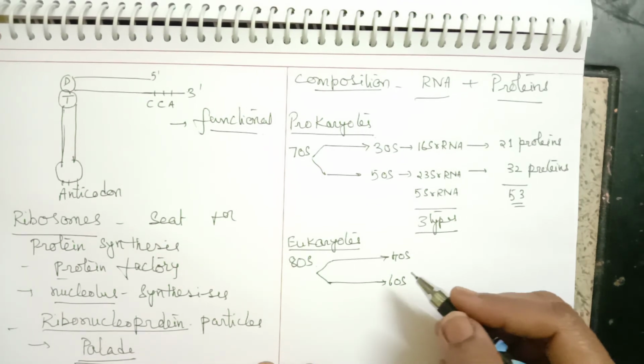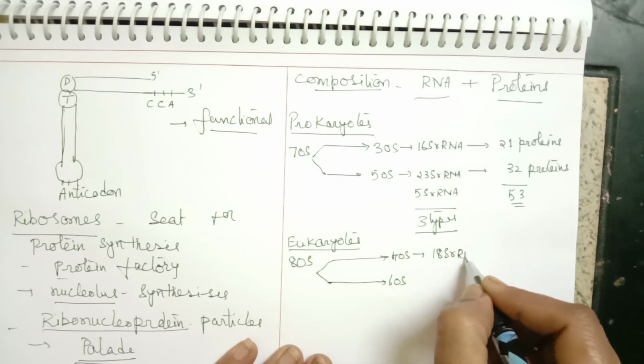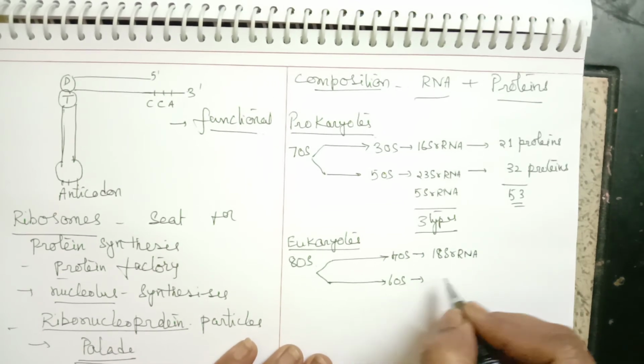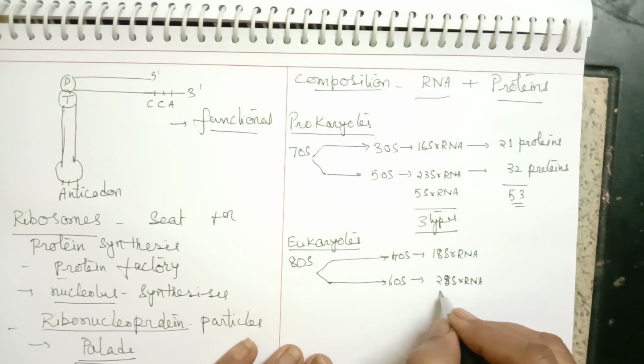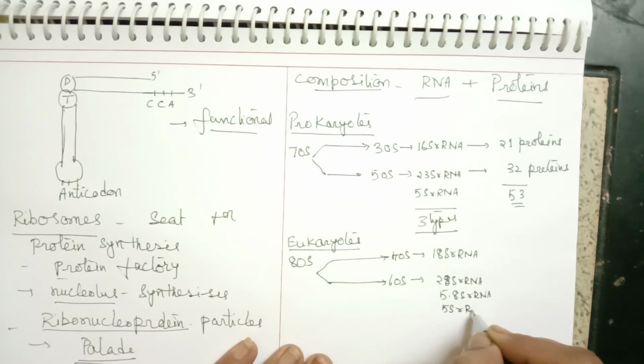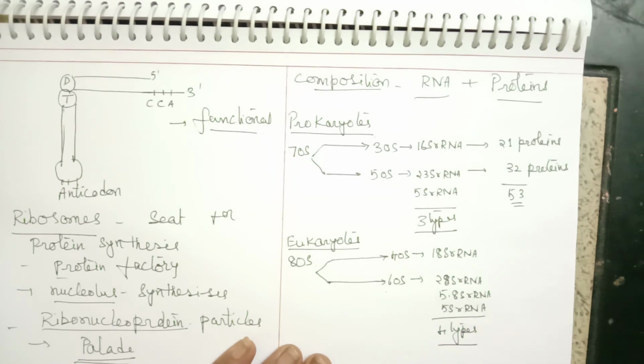The 40S subunit will have 18S rRNA, and the 60S will have 28S rRNA, 5.8S rRNA and also 5S rRNA. So three types of rRNA are present in the larger subunit and one type in the smaller subunit, so in total four types of rRNA are present.